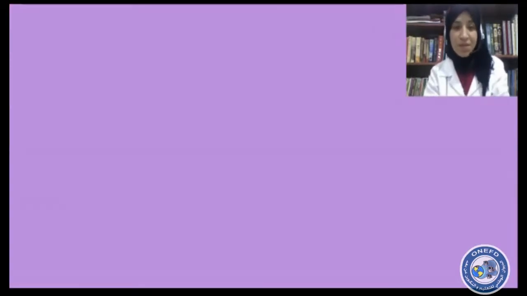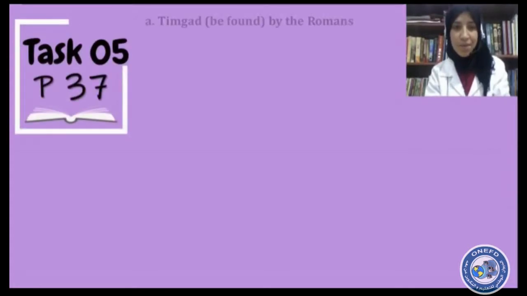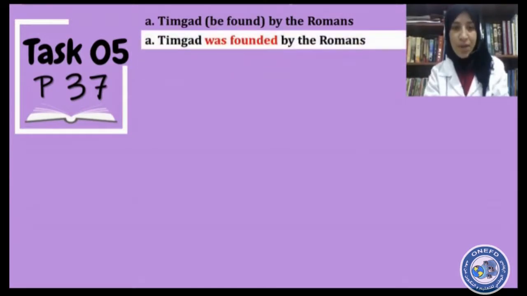Thank you. Time is up. So let's correct the task together. First sentence, Timgad be found by the Romans. Correction. Timgad was founded by the Romans. So here we conjugate verb to be in the past simple, and we have the past participle of verb found, which is a regular verb, as founded.